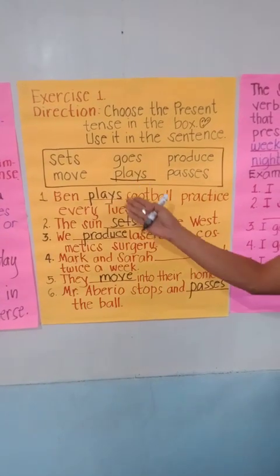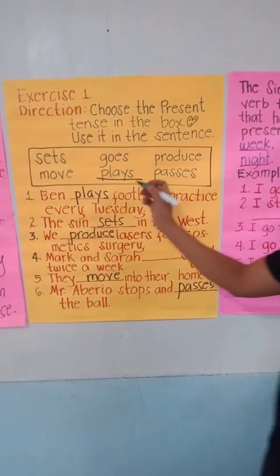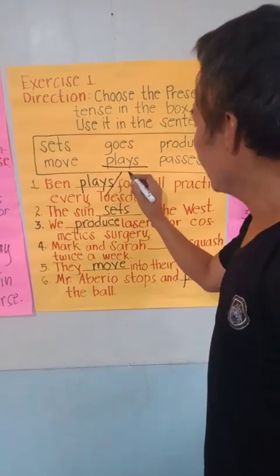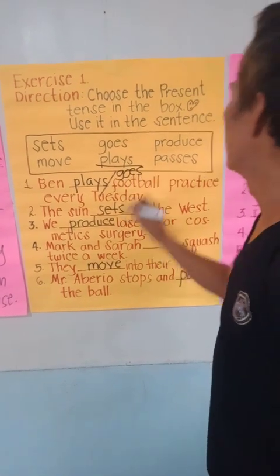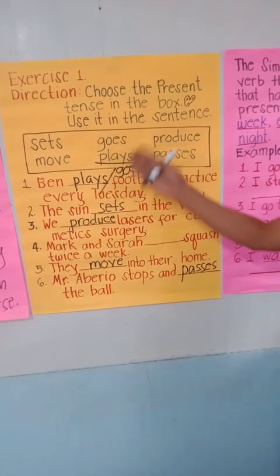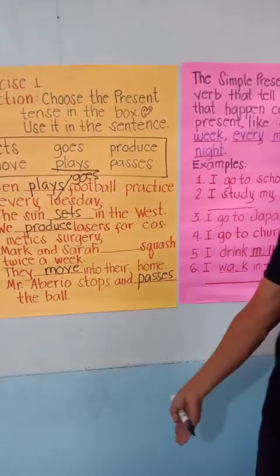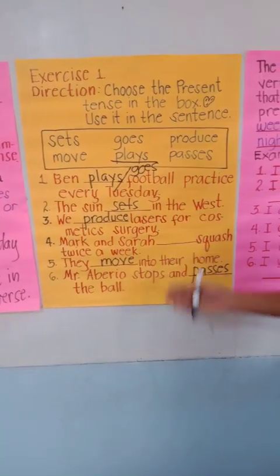Now let us read it again. Ben plays football practice every Tuesday. Or it can also be what? Ben goes to football practice every Tuesday. Either of the two, goes or plays. The verb is still in the simple present tense.